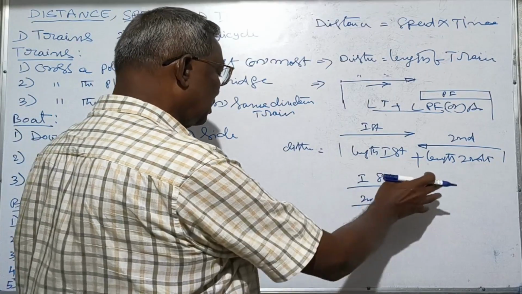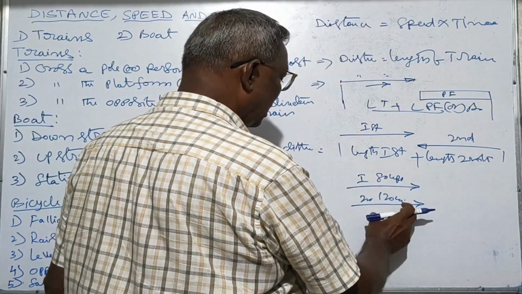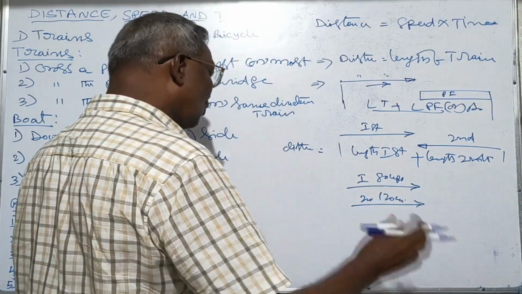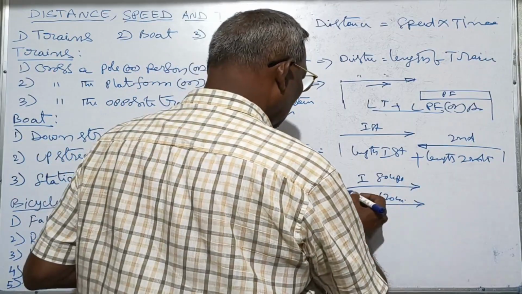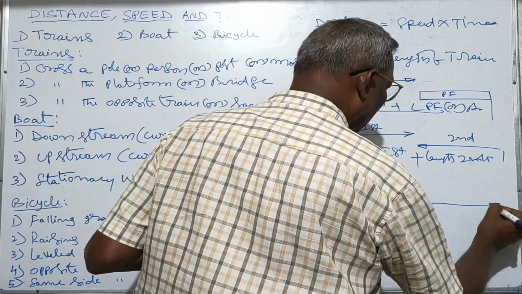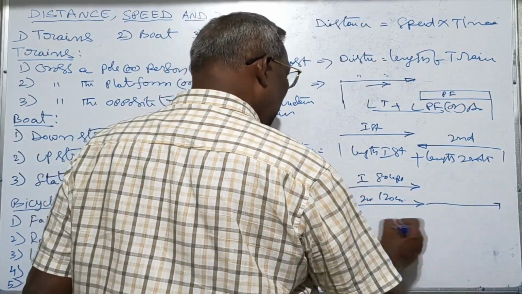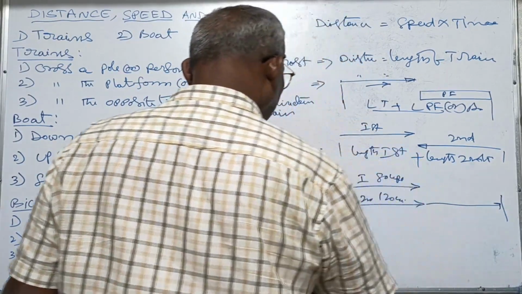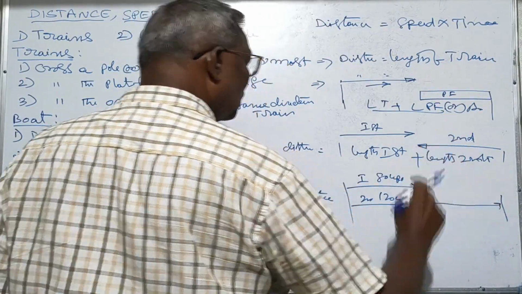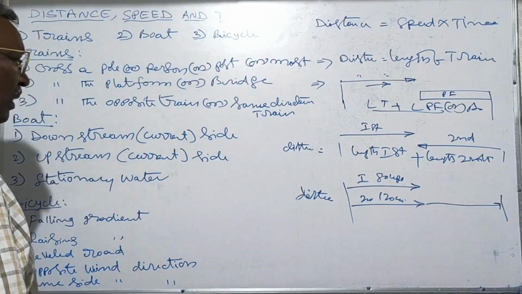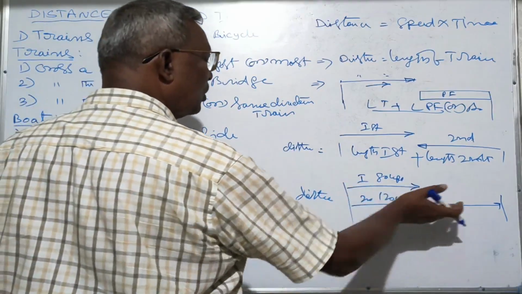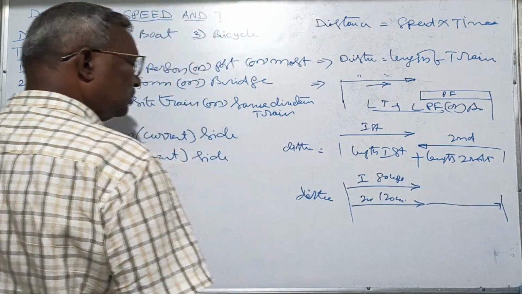In the same direction, the second train, since it has higher speed, will go ahead. So here also distance is equal to length of first train plus length of second train, because of the difference of speeds, the faster train will go ahead.